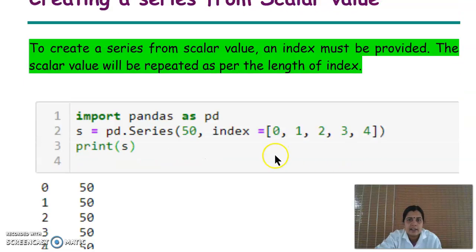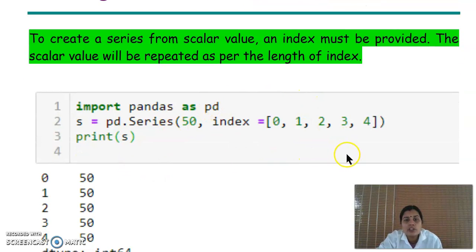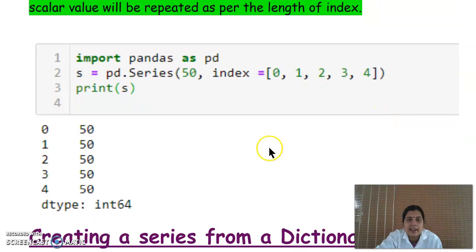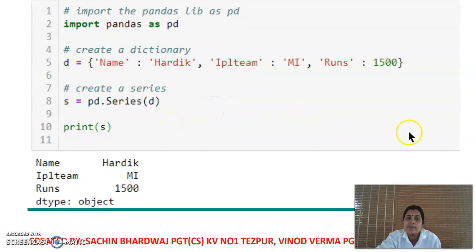By using scalar values also we can create a series. Suppose we are giving value 50 and index equal to 0, 1, 2, 3, 4. We specified this index. Here a scalar value 50 is used. Then we can create a series from a dictionary. You all know a dictionary contains elements enclosed in braces, and for each element there are two values, which is known as a key-value pair.